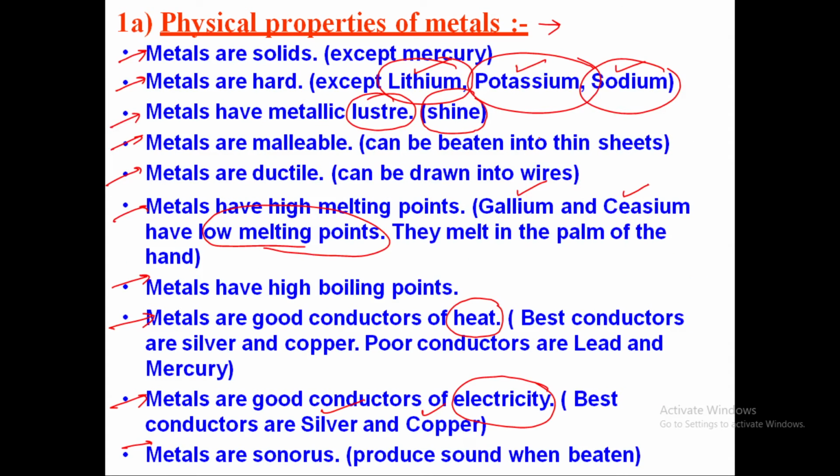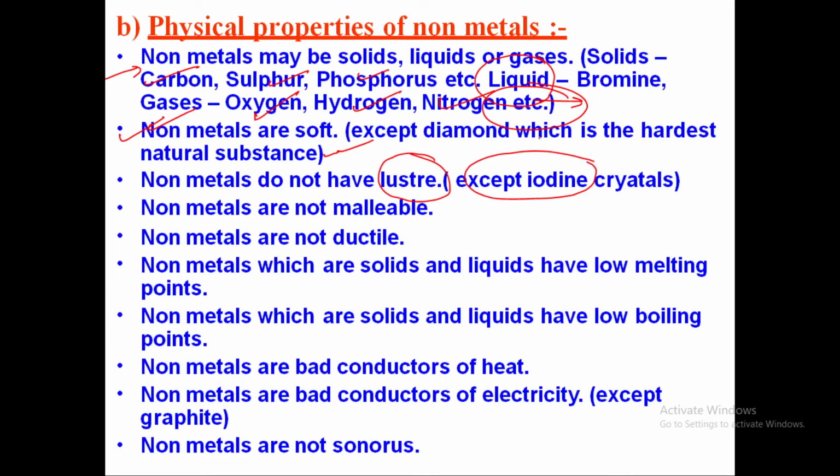Malleability is concerned with conversion into sheets, which we have discussed. Now ductility is concerned with the conversion of non-metals into wire. So you cannot do it with non-metals.